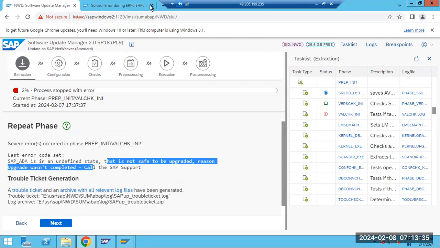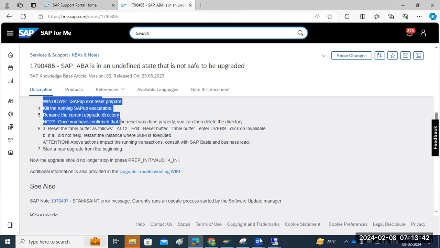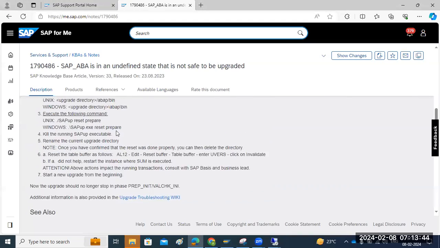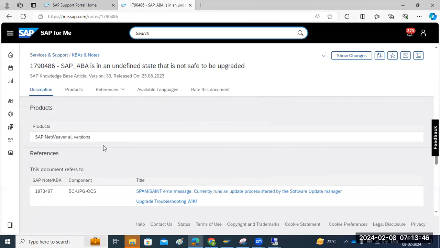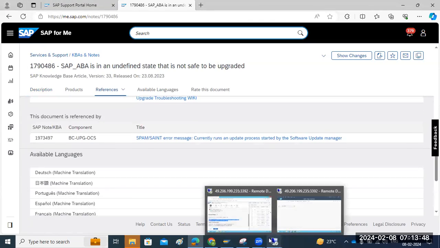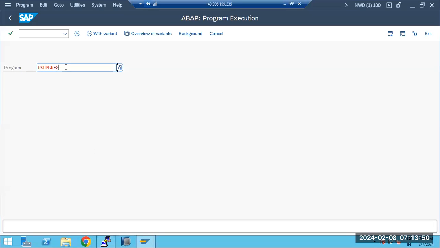In this case, as per previous experience, I read the previous notes, reset the SUM, followed all the notes, and even then it did not fix the issue. So at that time, what I do is use a report, RSUPZ reset.